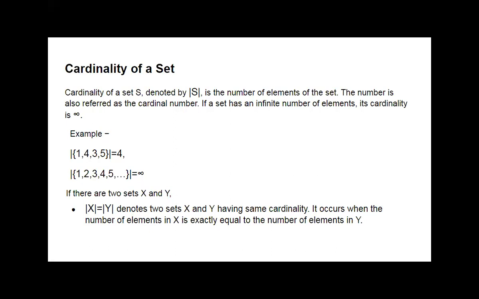Then if there are two sets X and Y, mod of X is equal to mod of Y denotes sets X and Y having the same cardinality, meaning the number of elements in set X and the number of elements in set Y is equal.